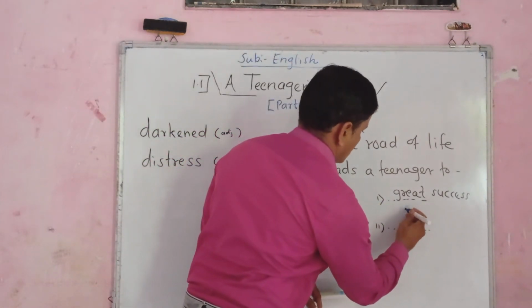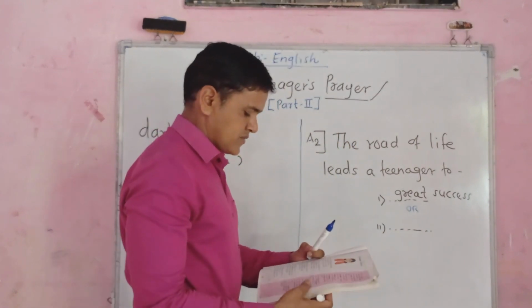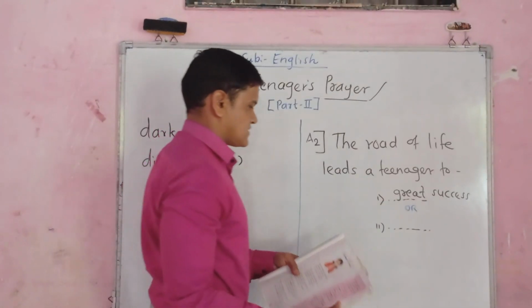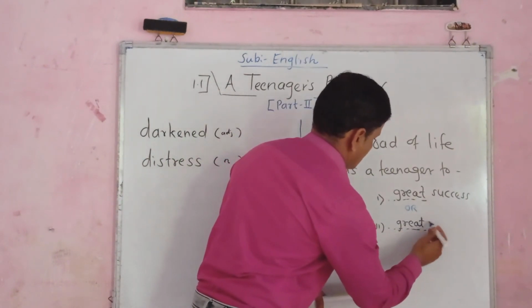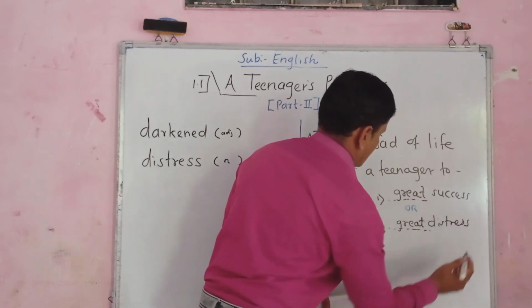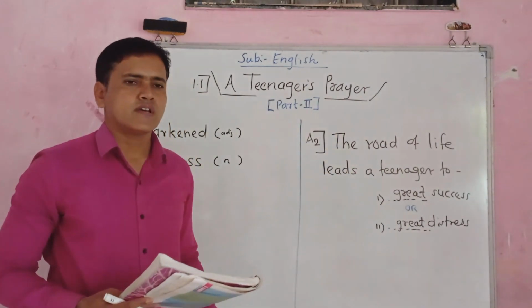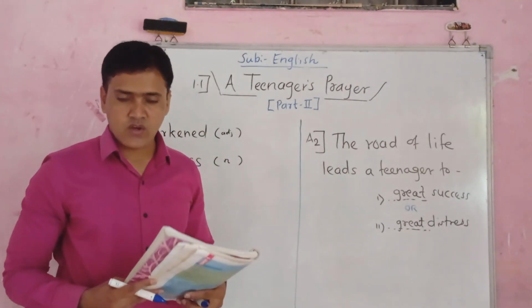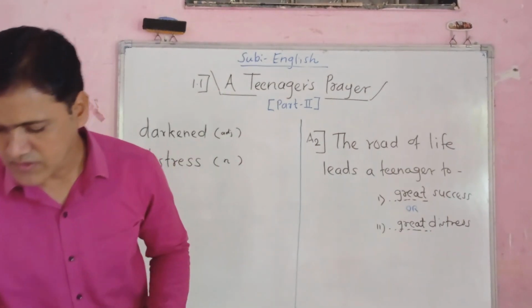Or what is the next one? Or great distress. Great distress. This is the answer of the A2 type question. I hope all of you have solved this question correctly.